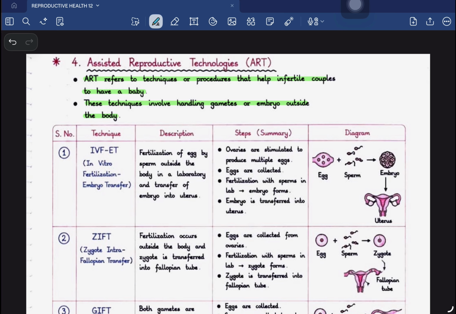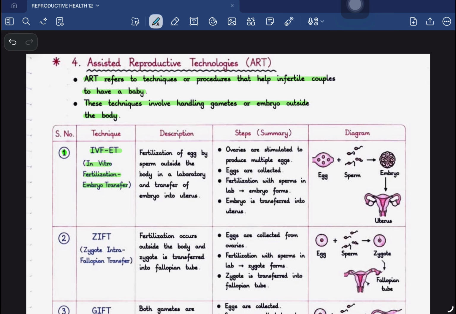So in these techniques, the gametes are handled by the medical professionals outside the body, and they perform certain procedures, and then they transfer the result to the mother's body, and then it leads to pregnancy. So there are different techniques. Let us discuss the first technique, IVF-ET, which is called in vitro fertilization embryo transfer.